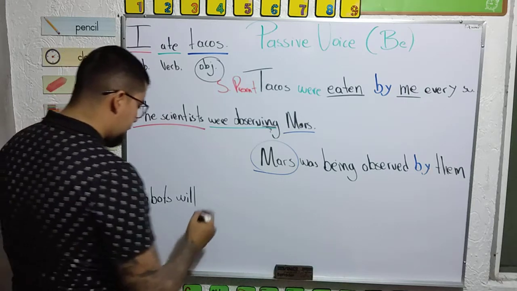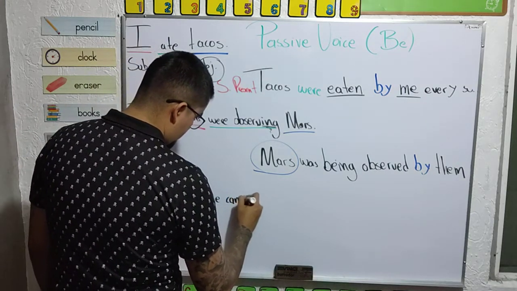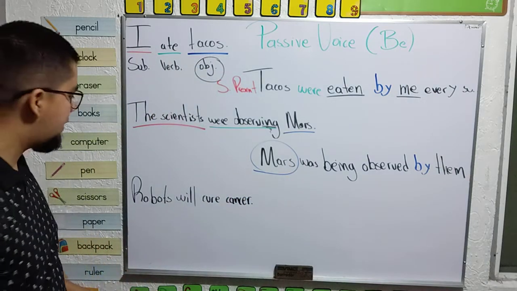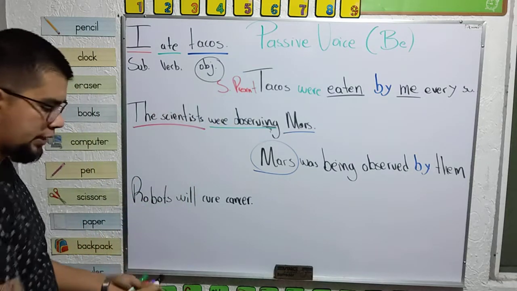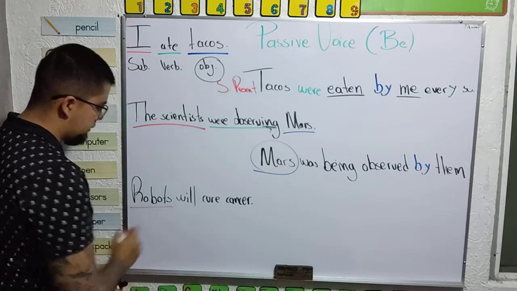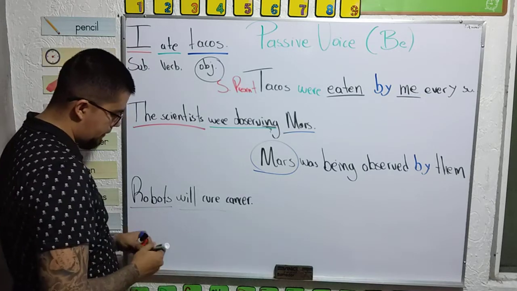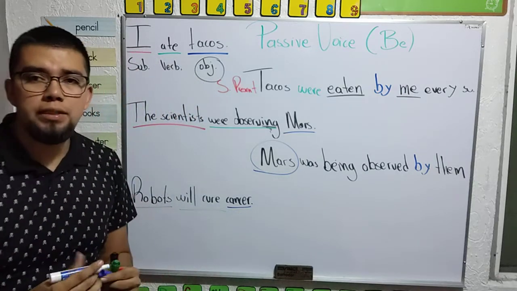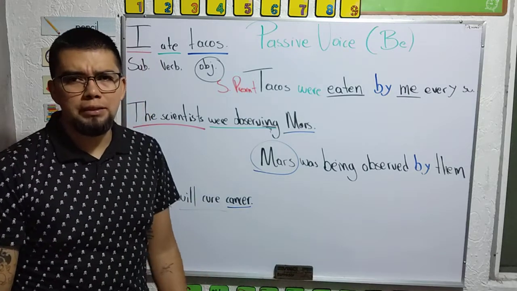Yeah, maybe robots will cure cancer. The cancer. Yeah, robots will cure cancer in the future. Yeah, and one more time, we analyze our sentence and we have subject, verb, and object. Don't be scared if you have a complement. Yeah, don't be scared if you have a complement.